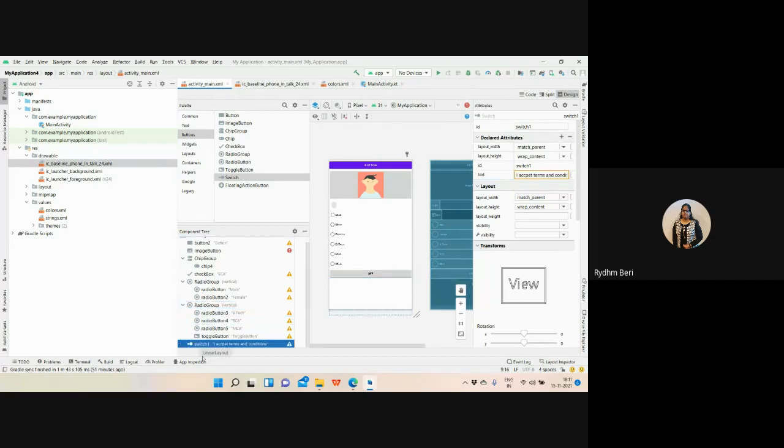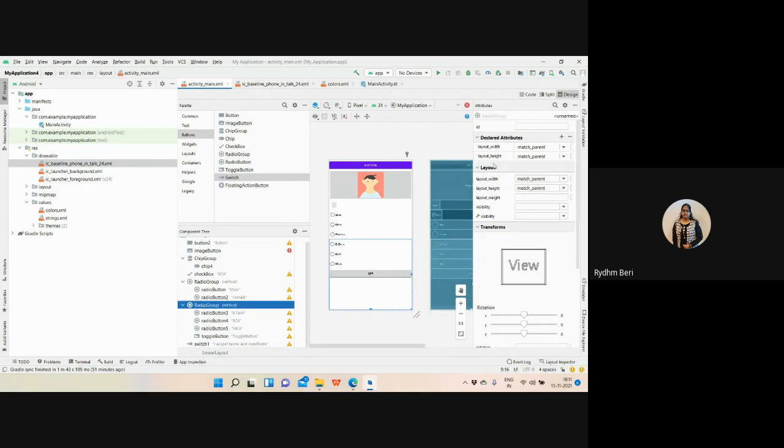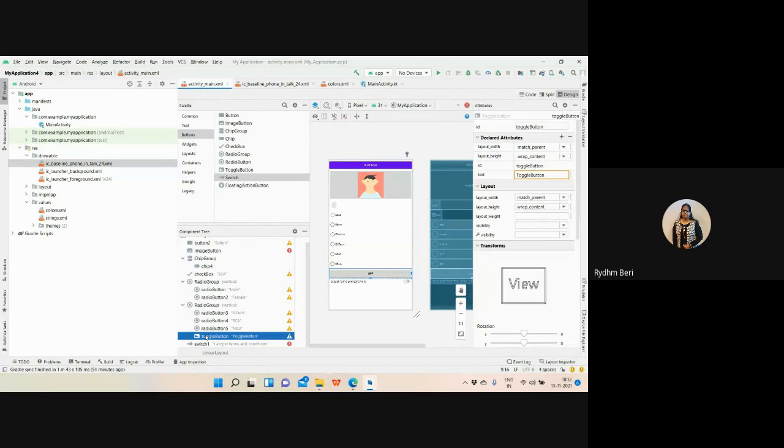Yeah, so now it's moved out from the hierarchy. Now why is it not displaying? Because it is match parent and I'm having wrap content. See, now even the toggle button is part of the radio group. I don't want to have this as part of the radio group. So now it's moved out. So this is how we can control the task.